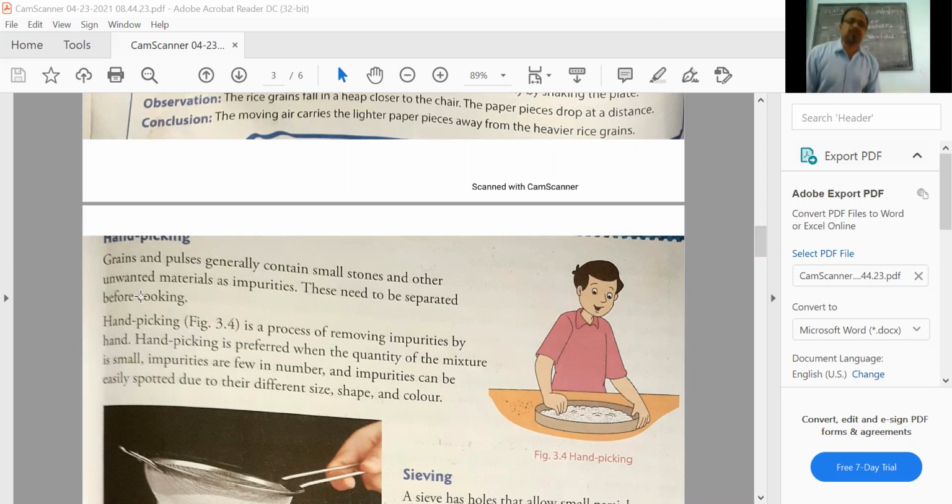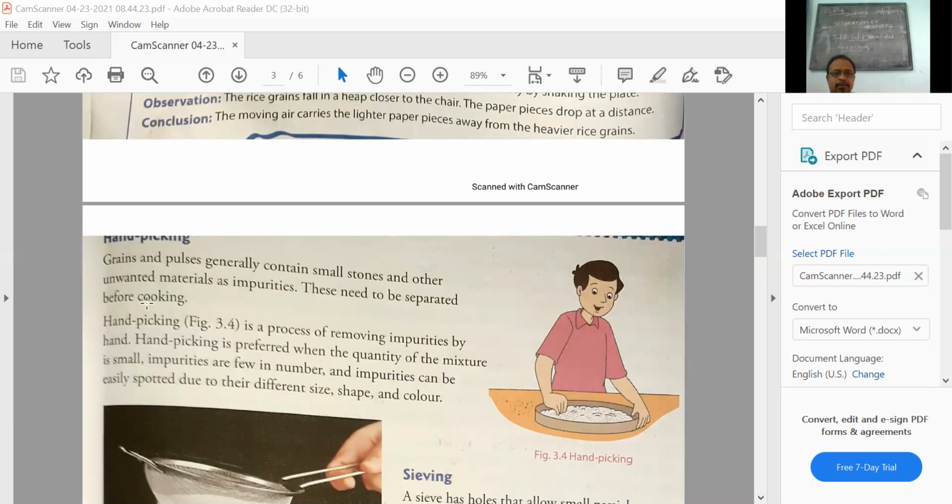We were discussing the separation of solid-solid mixtures only at present. Now, hand picking, the name only indicates picking by hands. The characters you see are the different colors, the different sizes, which could be observed by our eyes.